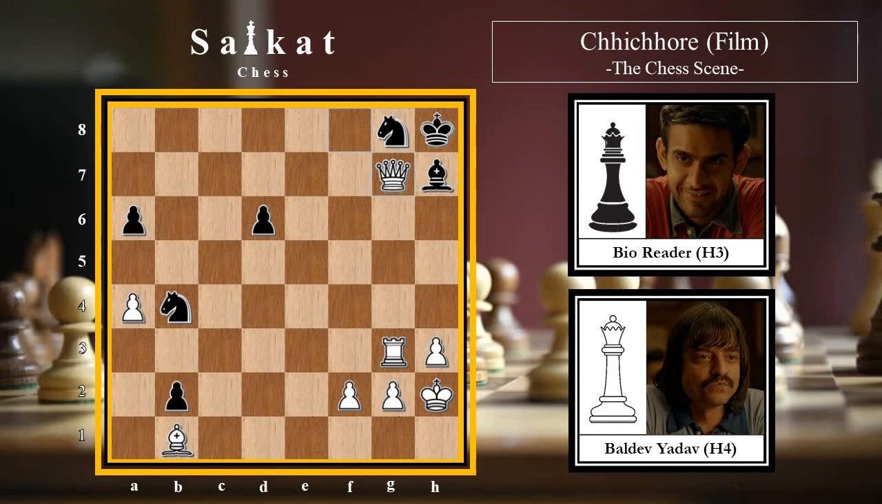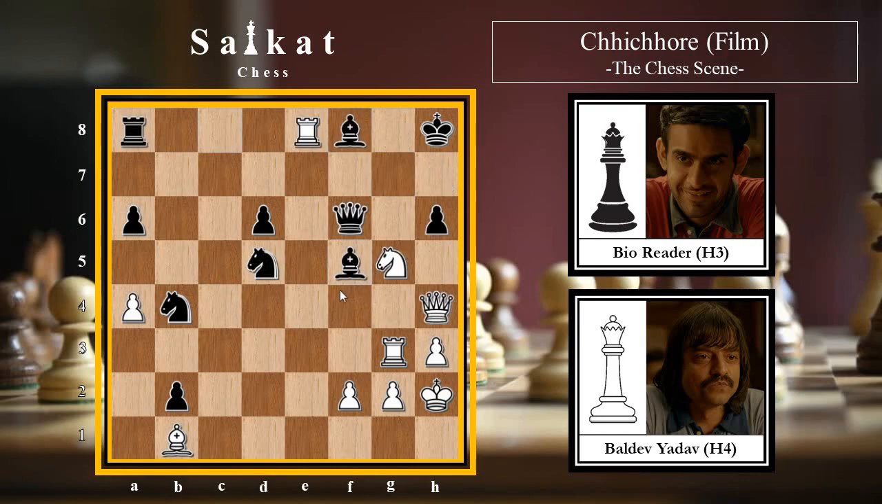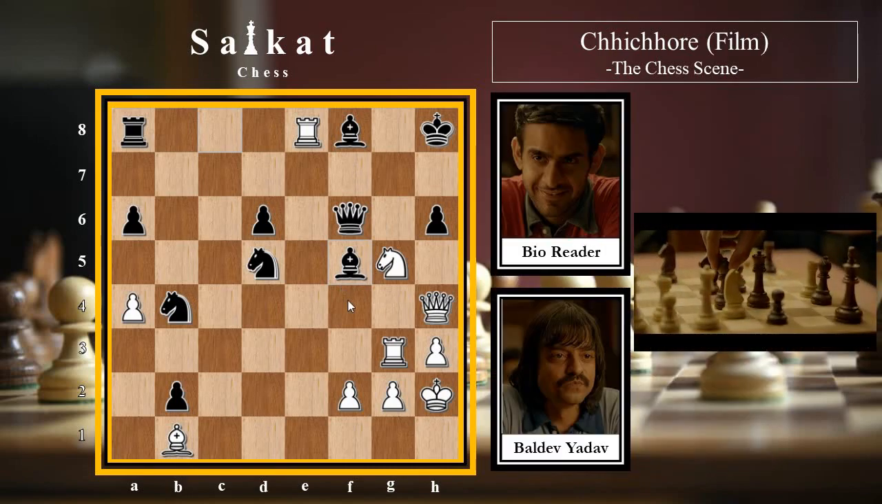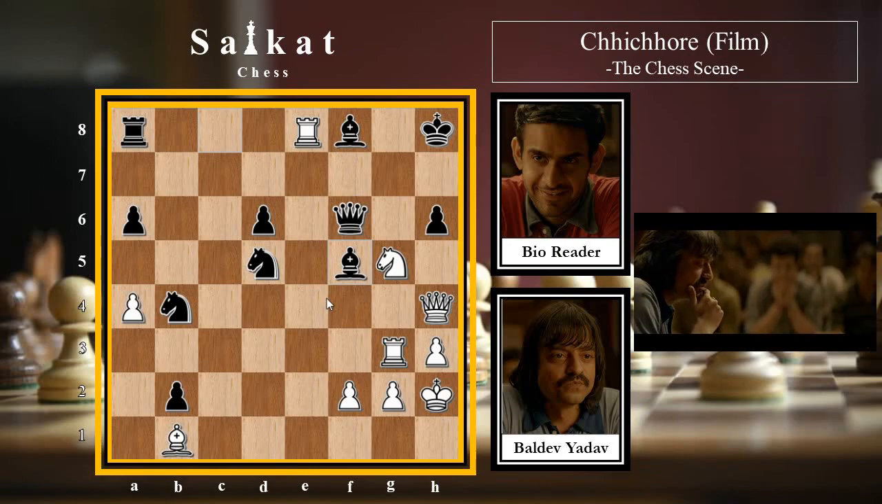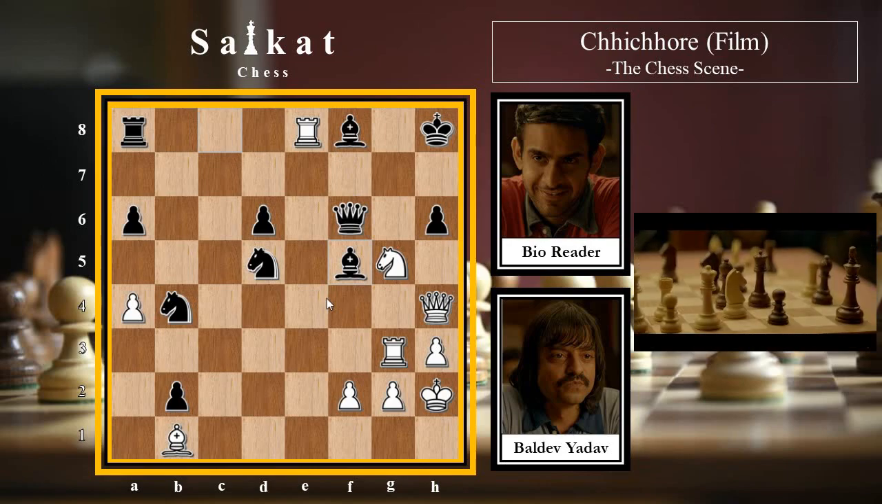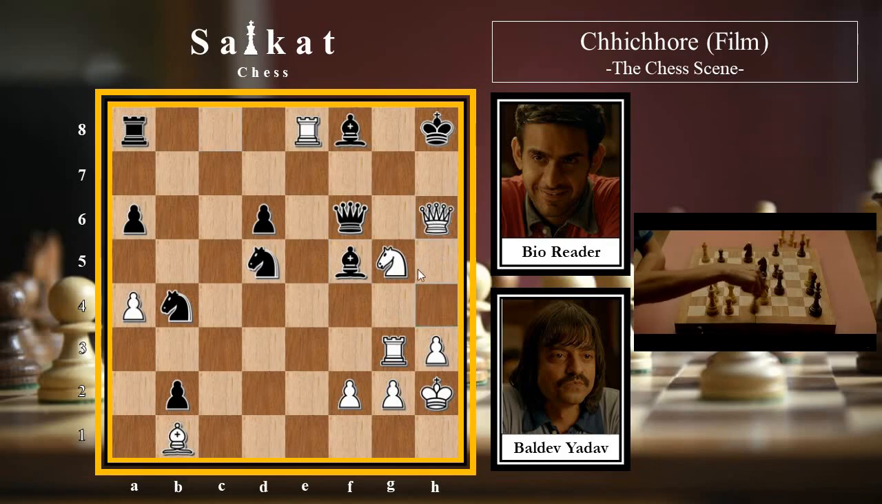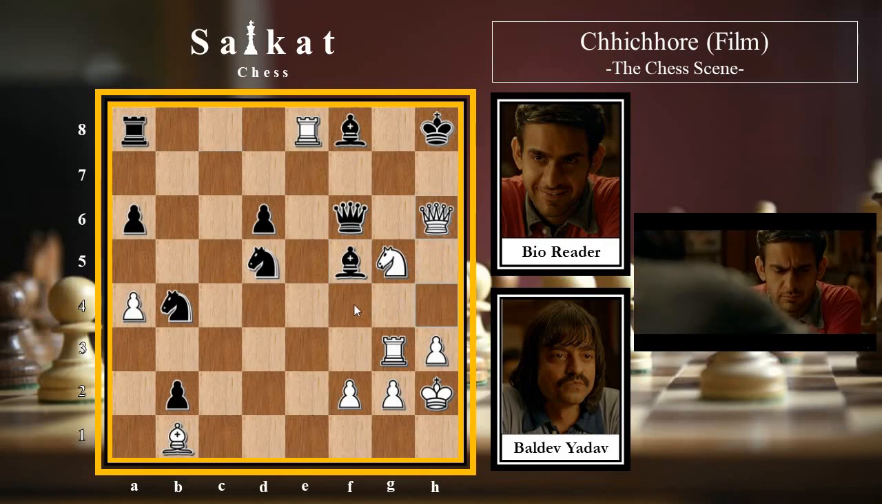It is absolutely winning for white here. But the thing is that in the actual game, we see that Bevda does not go for knight into f7. And the fun fact is that even Garry Kasparov did not go for this knight into f7 move. Instead, he actually went for a very beautiful move that we also see in the movie Chhichhore. Queen into h6 check, sacrificing his queen here.